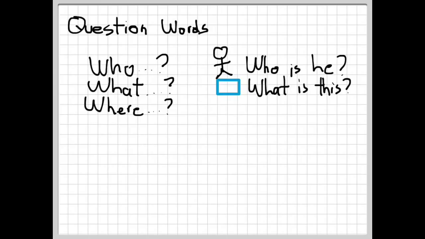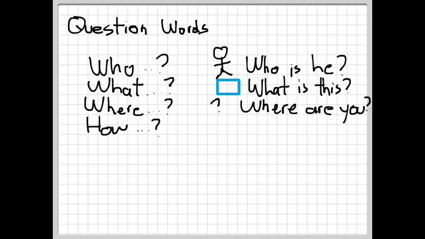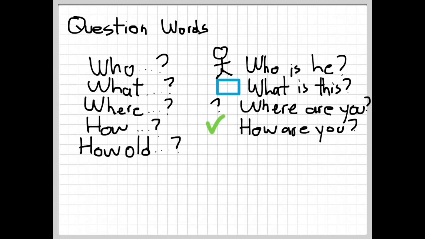Where? We use this to ask questions about places. Where are you? How? We use this to ask the way something is done. How are you? I'm good, thank you. How old? We use this to ask the age of someone or something. How old is she? She's 13 years old.